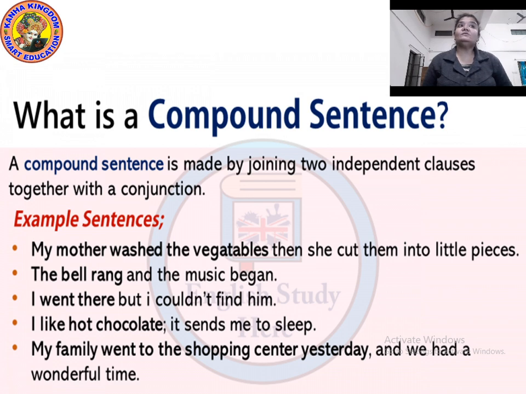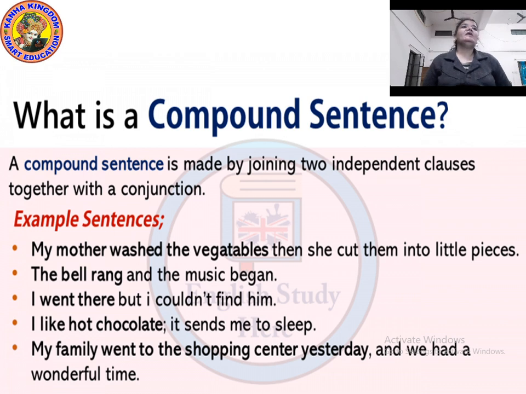But a compound sentence is made by joining two independent clauses together with a conjunction. Conjunction means words like and, but. So what is a compound sentence? A compound sentence is made by joining two independent clauses together with a conjunction.